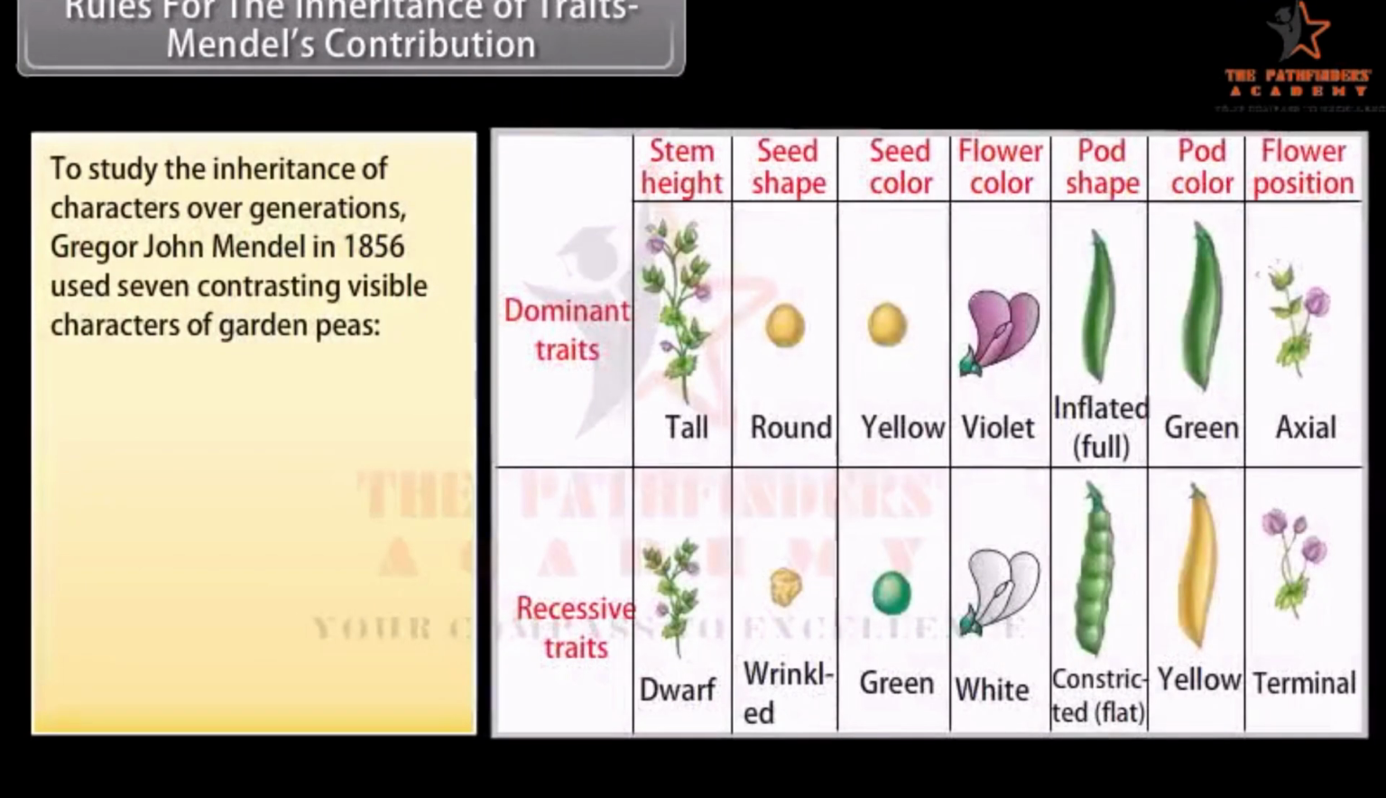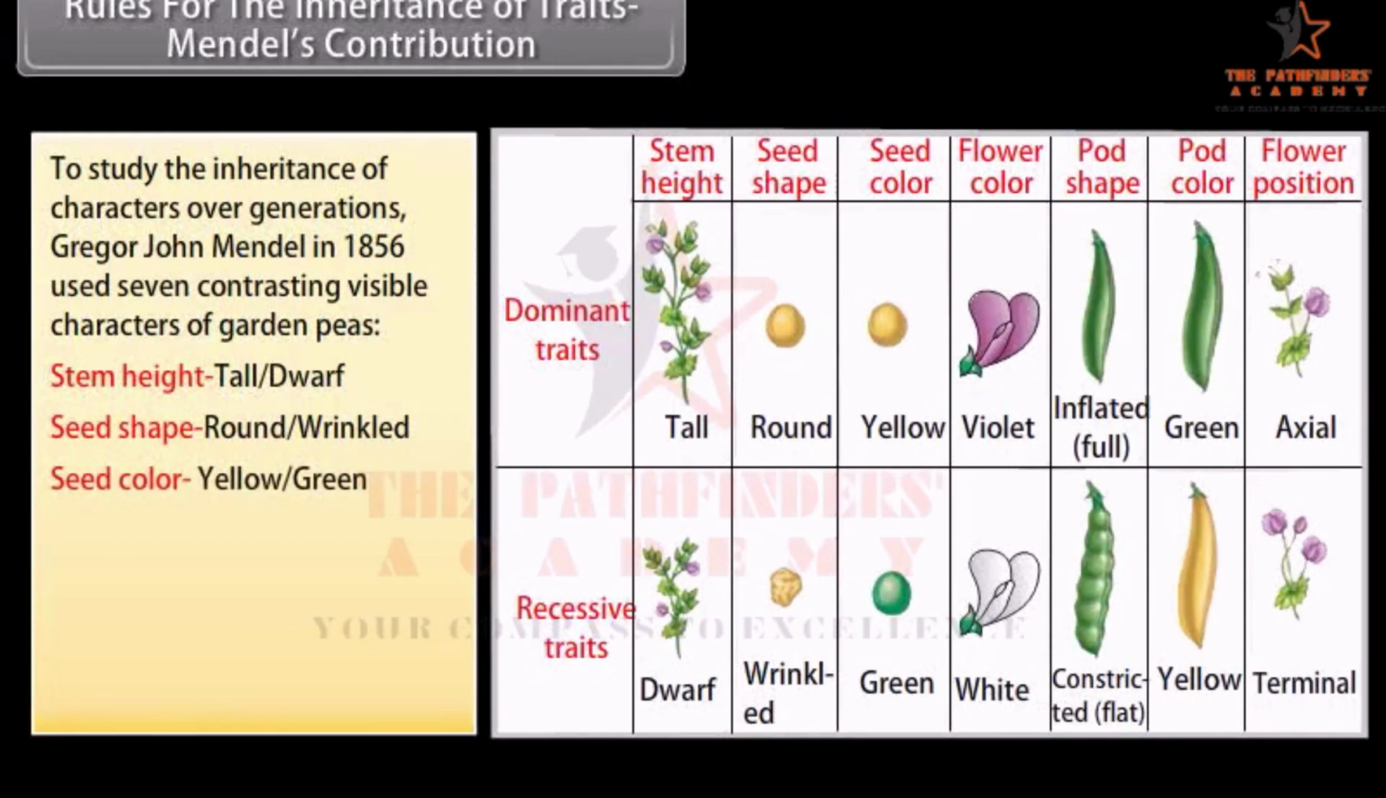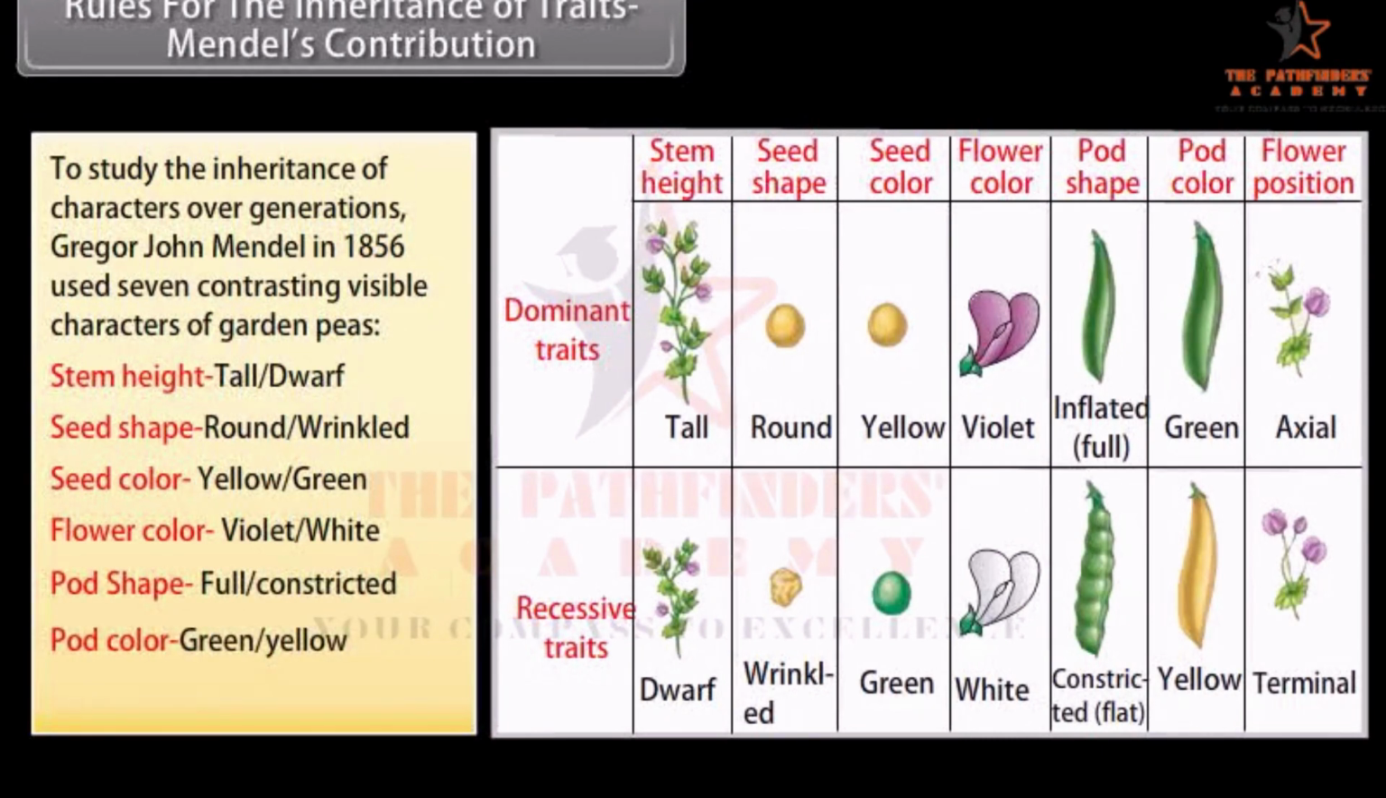To study the inheritance of characters over generations, Gregor John Mendel in 1856 used 7 contrasting visible characters of garden peas. Stem height, tall, dwarf plants. Seed shape, round, wrinkled seeds. Seed color, yellow-green seeds. Flower color, violet-white flowers. Pod shape, full-constricted pods. Pod color, green-yellow pods. Flower position, axial-terminal flowers.